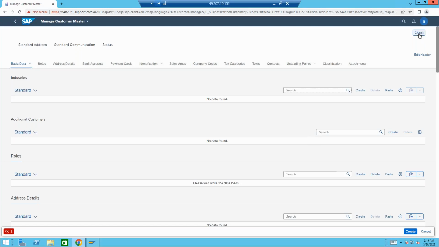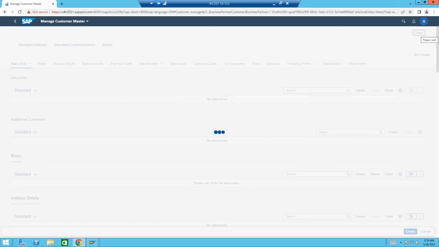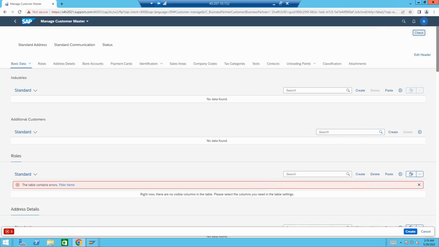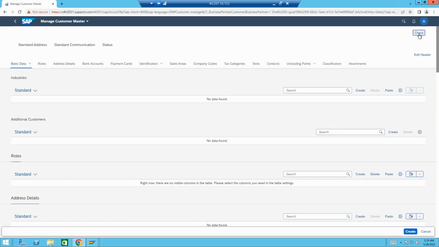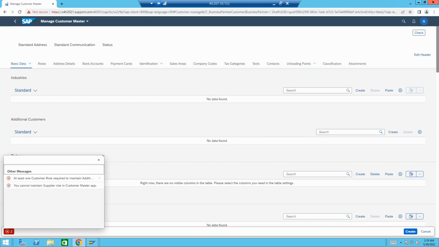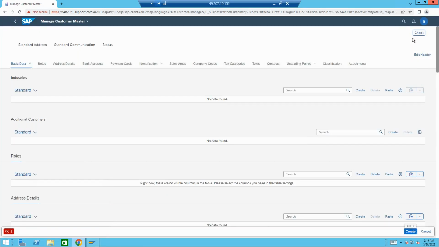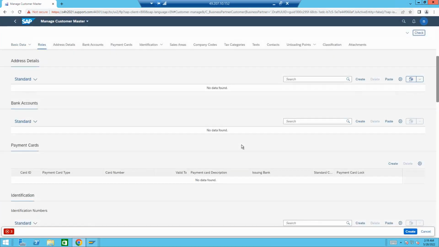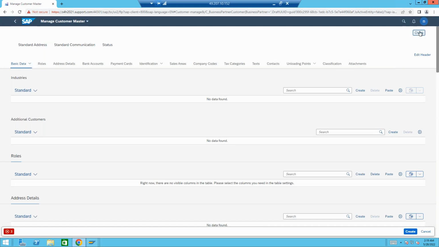Okay, there are 8 parameters, and you can also choose against which parameter it has to check. I tried this functionality, and it works. No issues. At least one customer role is required. Okay, another class that they will do. Check. Anyway, some errors here, but you see this particular check, this is the option for the duplicate check.